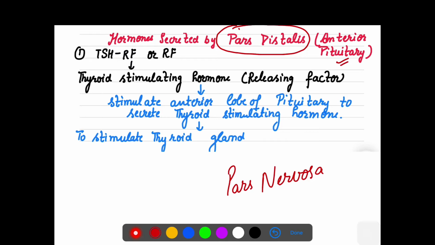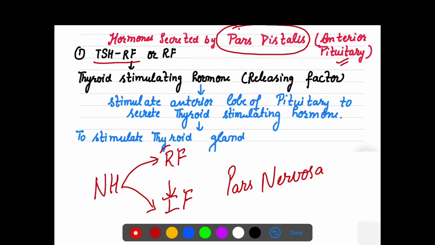Now see, neurohormones can be of two types. One is the releasing factors and one is the inhibitory factors. One will stimulate the pituitary and the other can inhibit the effect. So TSHRF, it means we have confirmed that it increases production, because it is a releasing factor. Wherever I comes, that will inhibit. So TSH's full form is thyroid stimulating hormone releasing factor.